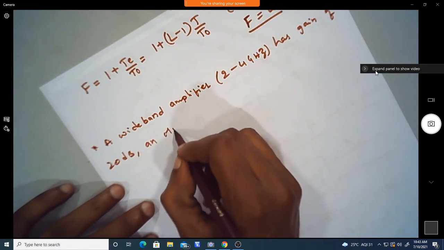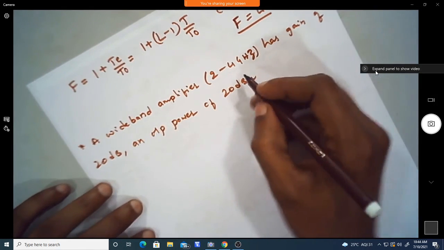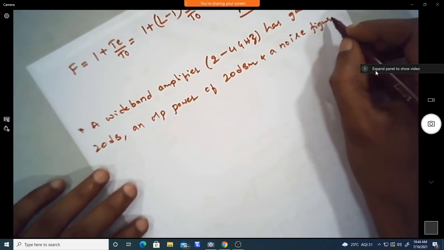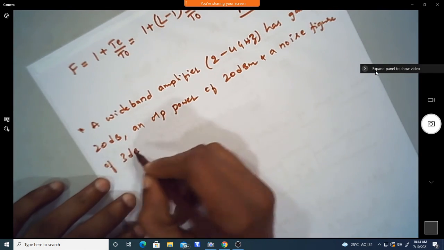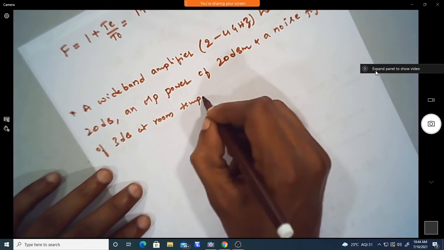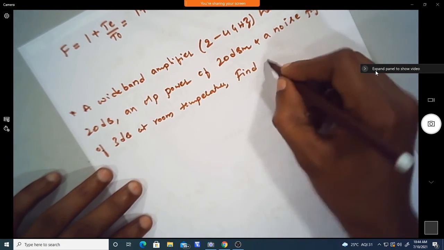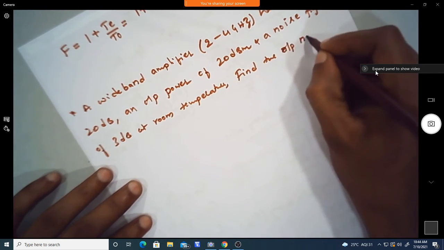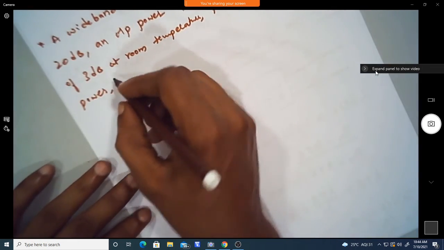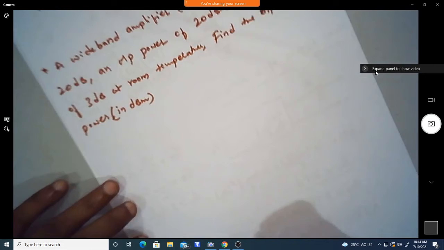and an output power of 20 dBm and a noise figure of 3 dB at room temperature. Find the output noise power. We need to find it in dBm, so the output noise power in terms of dBm we have to find out.